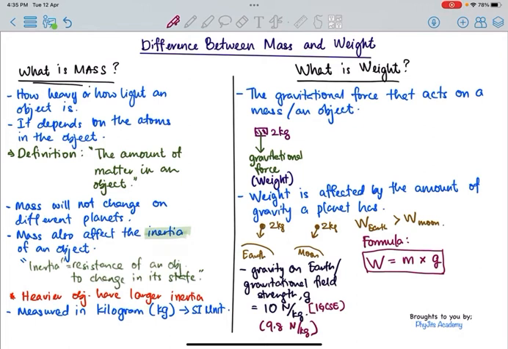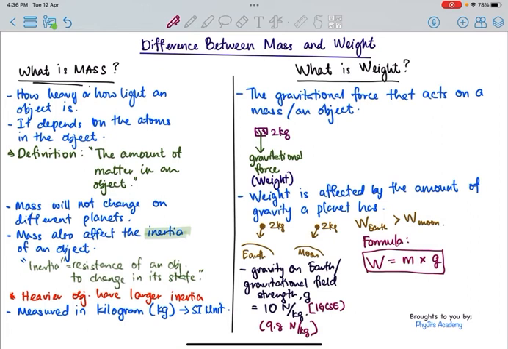So through the formula, you can also know that the weight is also affected by the mass. The larger the mass is, the larger the weight will be. Or if you have the same mass, but you are changing planets from a lower gravity value to a higher gravity value, that will also affect the amount of weight.